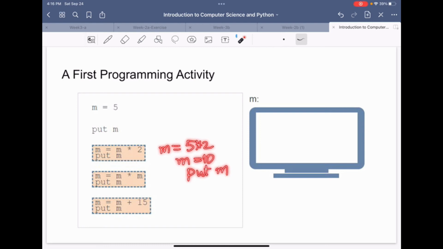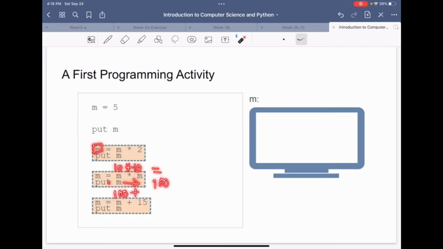So it means that the 10 will be visible to you on the screen over here. Now you have another statement here. So what you are doing, we have a 10 in this m. Now 10 into 10 is 100. So this print will let you know that now the value of m is 100. Now you have here 100.